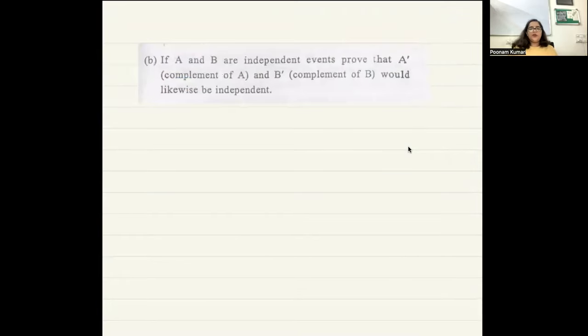This is the question that you have. So the question is, if A and B are independent events, prove that A complement and B complement would also be independent. This is what you have to figure out. So what is the question? The question is, A and B are independent.